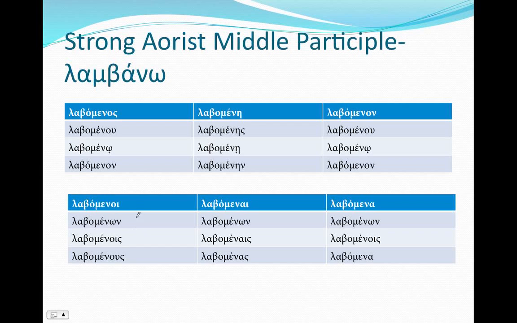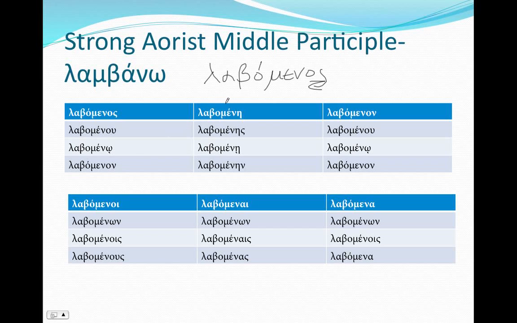And the strong aorist middle participle is the same way. We're again going to take our stem, λαβ, and just like we did with the other middle participles, we're going to add omicron, μεν, and our endings. It's a first and second declension adjective, so λαβόμενος, λαβομένου, λαβομένῳ, λαβόμενον.